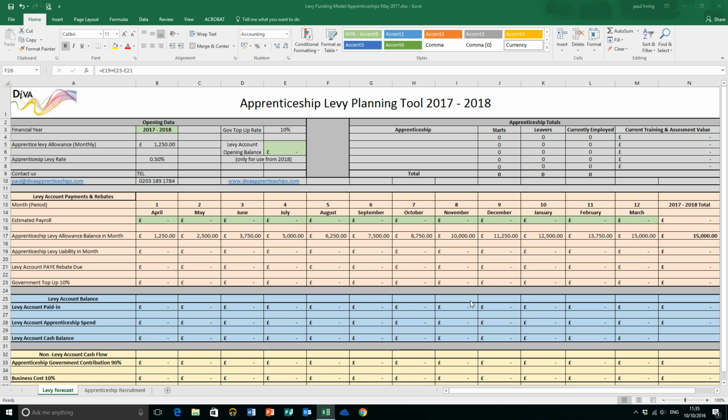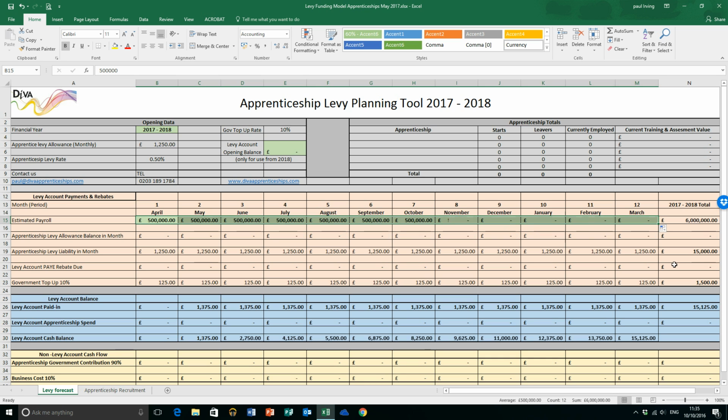Okay, so let's get started. Really straightforward. The only data entry cells are those that are coloured in green. And what I'm going to do, just to quickly demonstrate, is I'm going to put a nice flat payroll in of 500,000 a month, giving us an annual payroll there of 6 million. So what does that do? Well, that tells us that we've got an apprenticeship levy liability in the first month there, April, of £1,250.